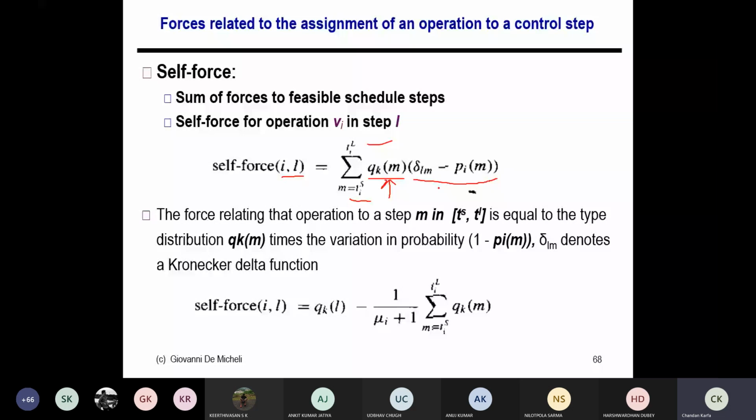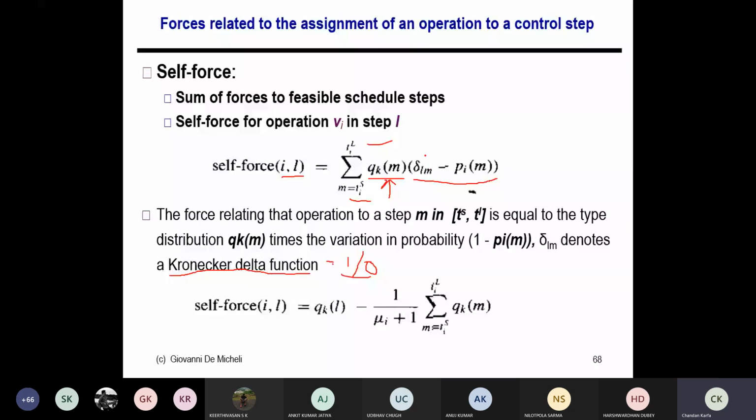Now I fix it to a particular timestamp, say L. For the rest of the timestamps it becomes 0, and in that particular timestamp it becomes 1. Here delta LM is the Kronecker delta function. It can take value 1 or 0, which is needed here. If I schedule a particular operation in time step M, it becomes 1 for that particular step, and for the rest of the time steps it becomes 0.